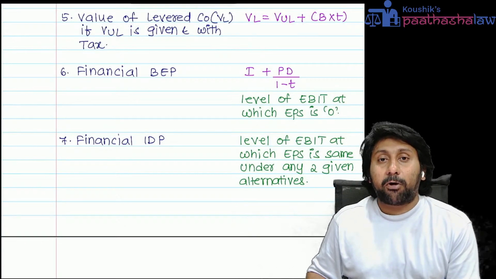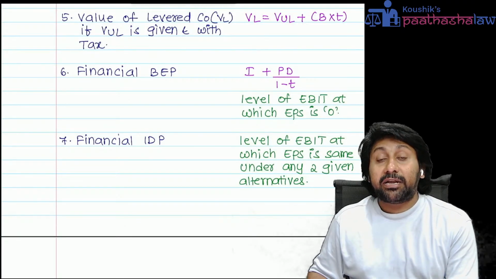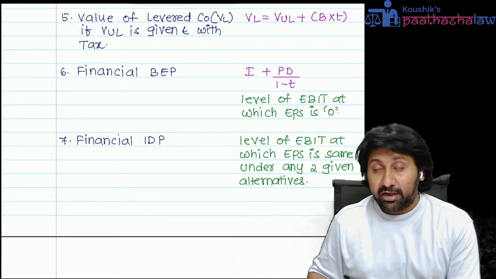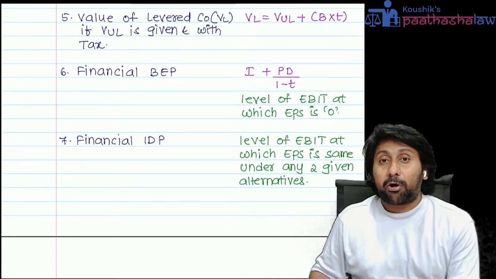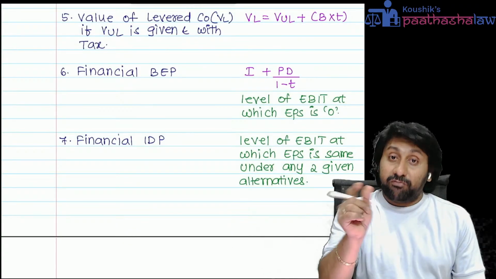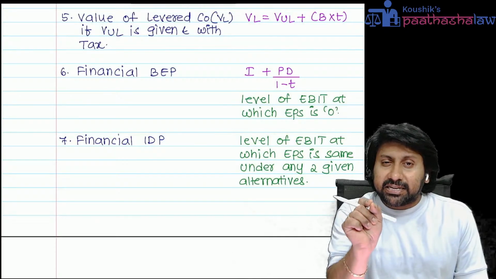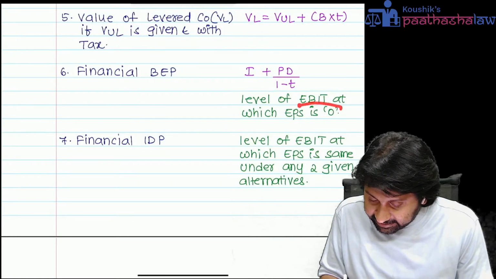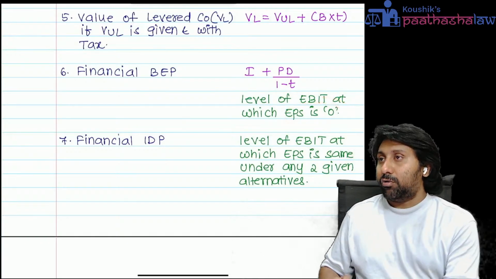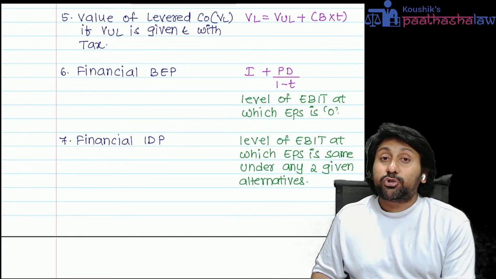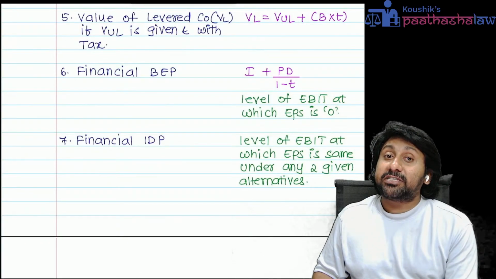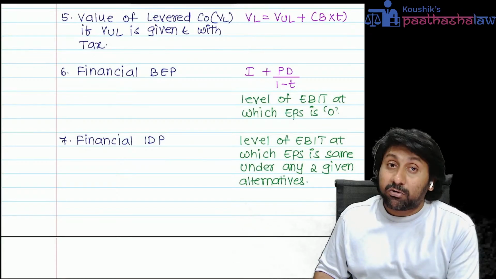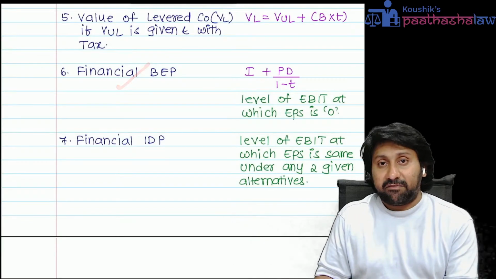Financial break-even point is an EBIT point where, I repeat again, financial break-even point is an EBIT value where EPS is exactly zero. Okay, how much should be your interest and preference dividend in order to make EPS zero is called the financial break-even point.